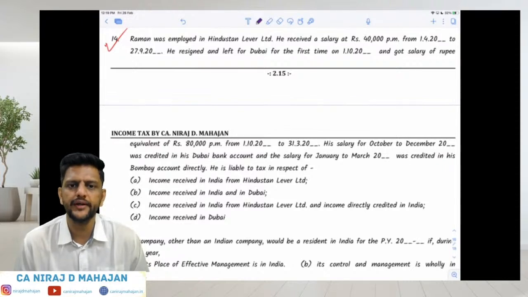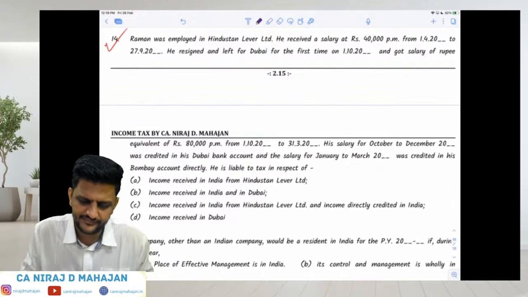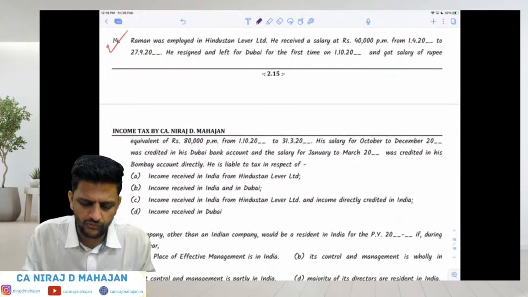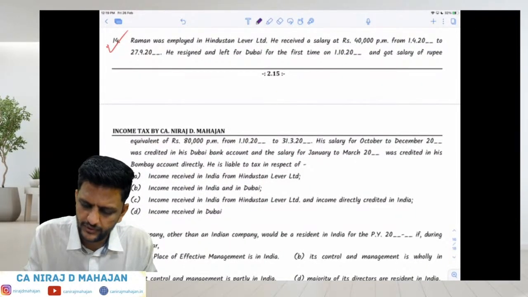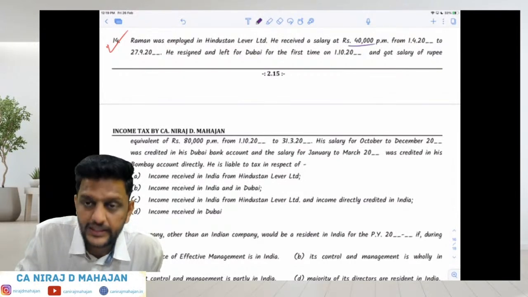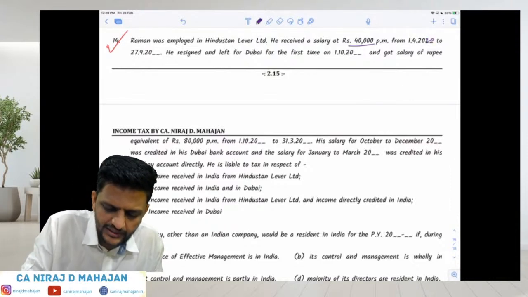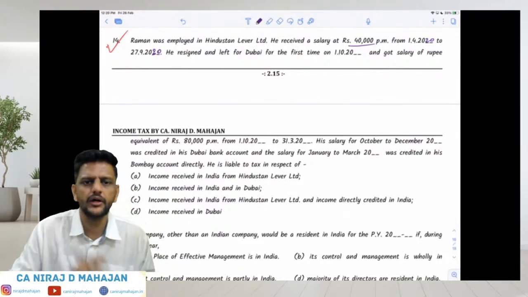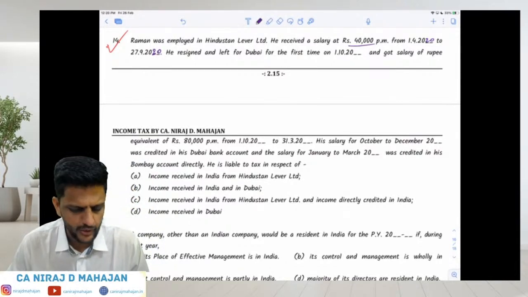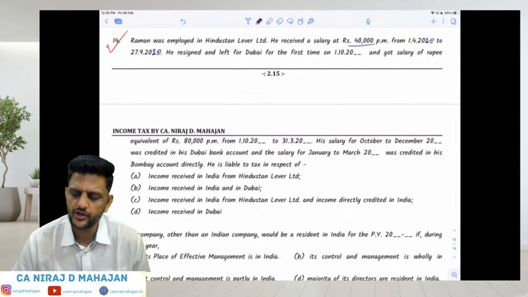Raman was employed in Hindustan Lever Limited. He was working in HUL. He received a salary of rupees 40,000 per month from 1/4/2020 to 27/9/2020. Till here, that means during our current PY, from April to September, he was in HUL, earning 40,000 rupees per month.